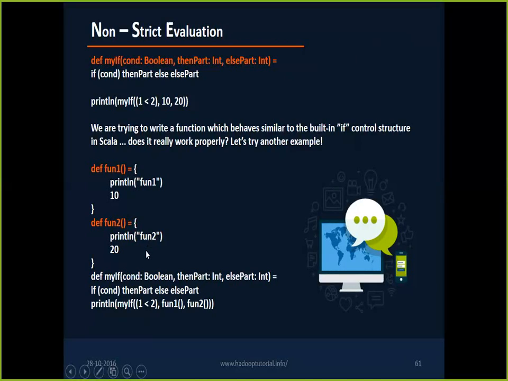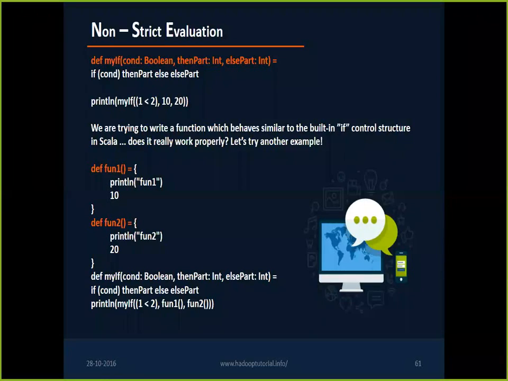So in this case, before even the myIf function gets called, all these three expressions will first be evaluated. 1 less than 2 means true, and this function will get executed and prints fun1, and 10 gets assigned to this place, and function 2 will get called and prints fun2, and 20 gets assigned to this place, and then myIf will get called.